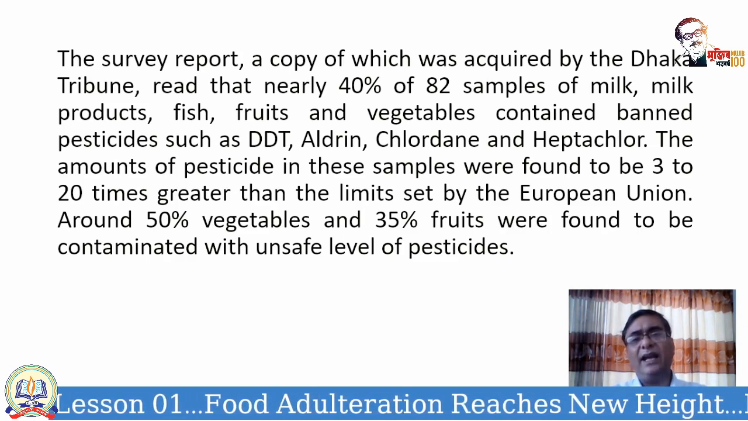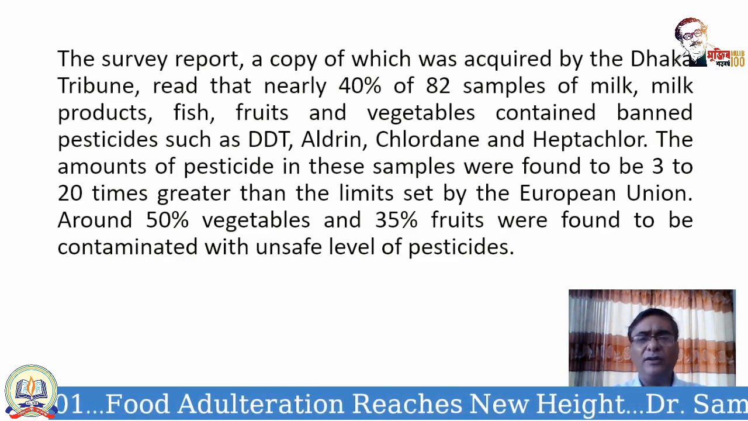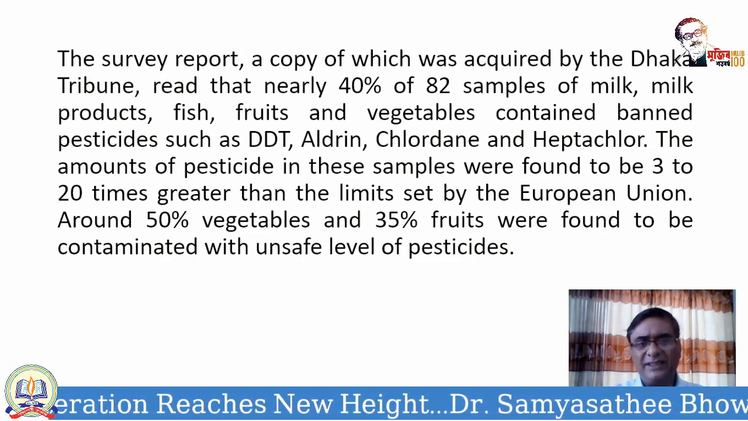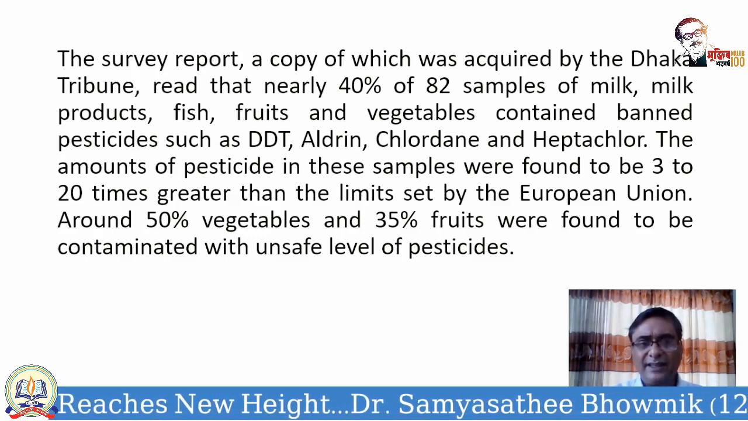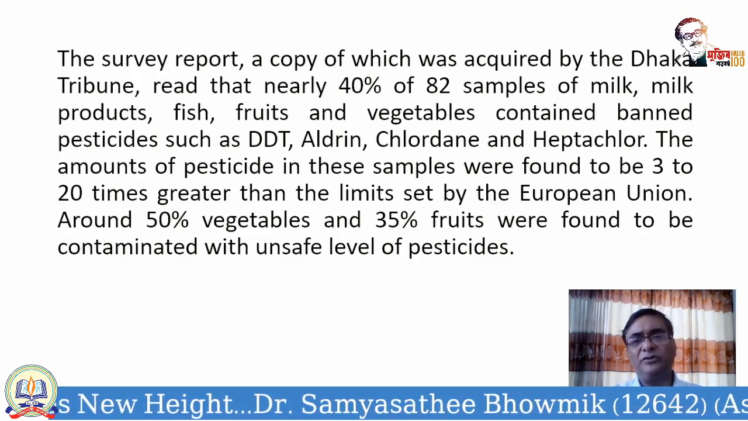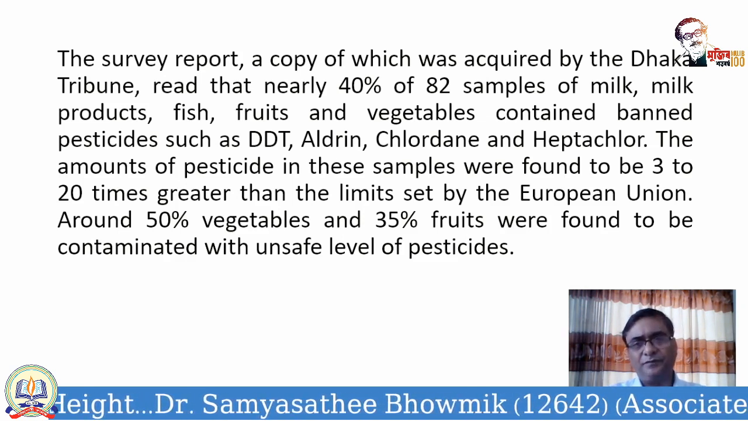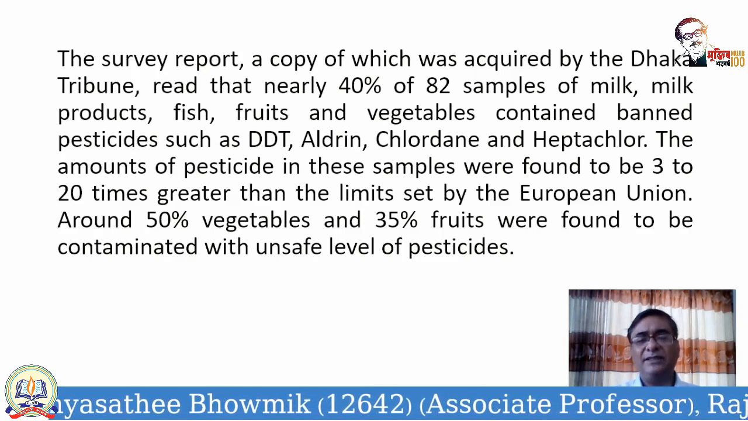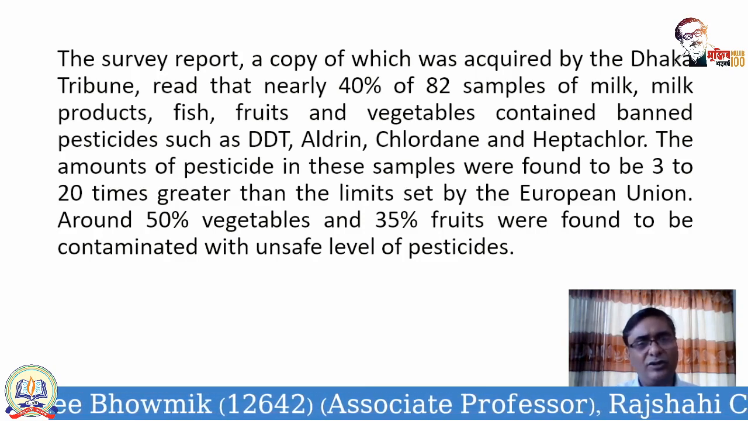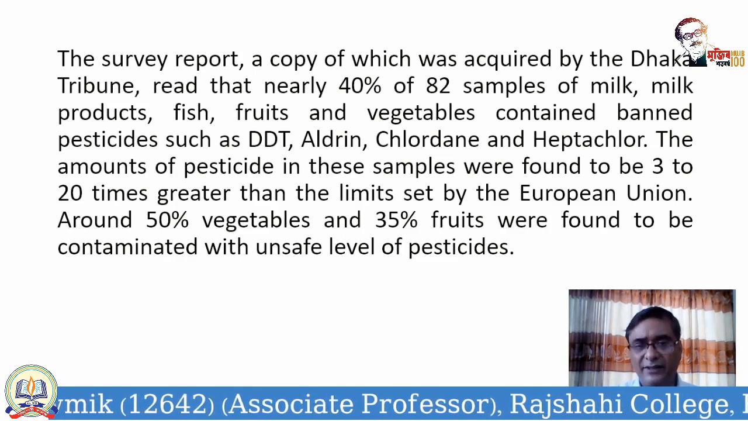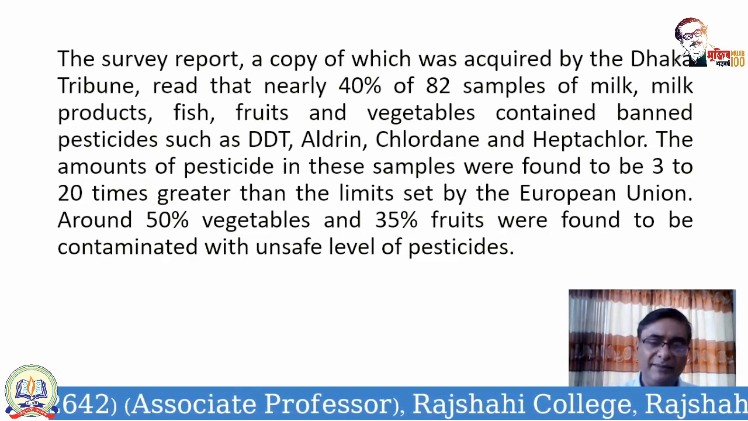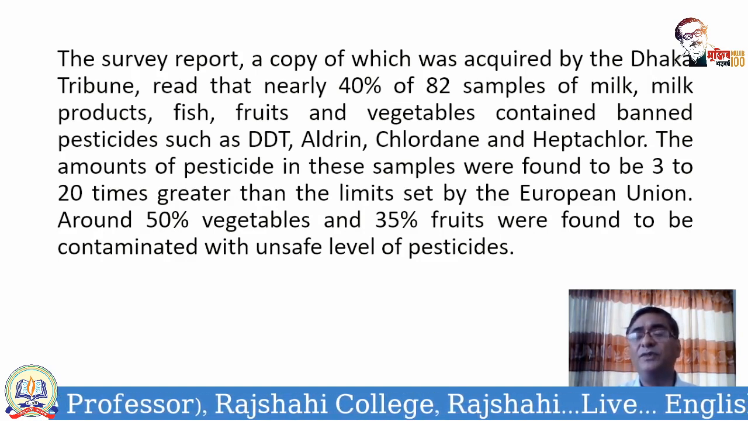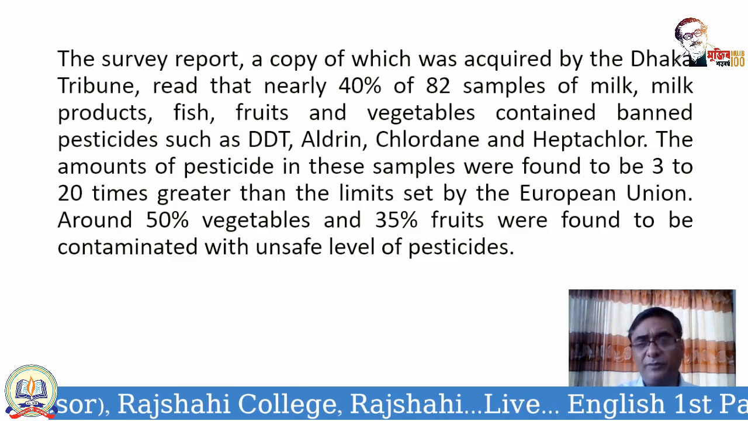Now, DDT, aldrin, chlordane, and heptachlor, all these are highly toxic chemicals and pesticides, and these are present in almost 40% of the samples. We all know that pesticide is present in all sorts of food items, but there is a limit, I am telling you repeatedly. And this limit is set by different international organizations who work on consumers' rights and the health of people.